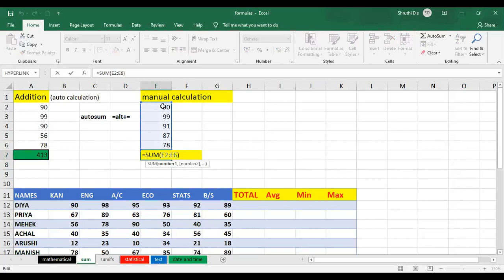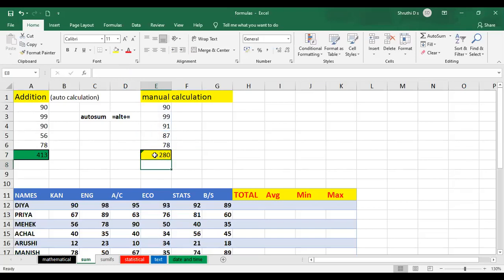So how do I do it? Again, just select the cell and drag and drop up to whichever cell you want. I'll remove the previous one. Just click on OK. So the sum will be ready for you. The total will be calculated automatically. This is how you can do the manual calculation.